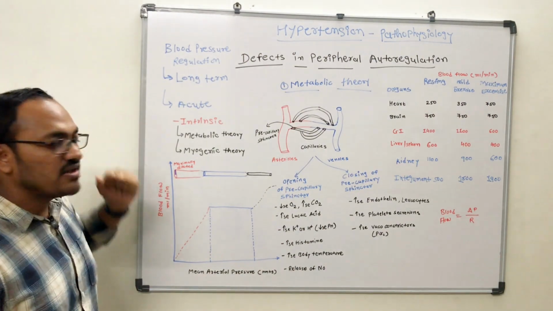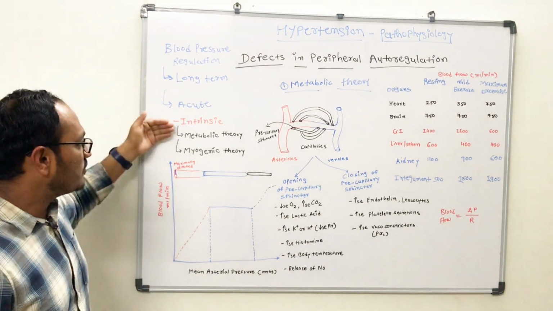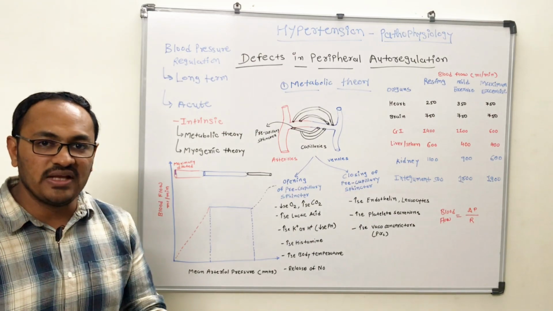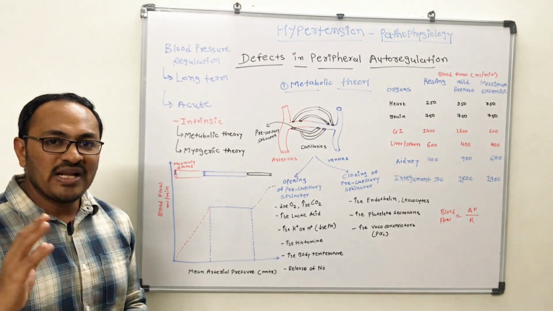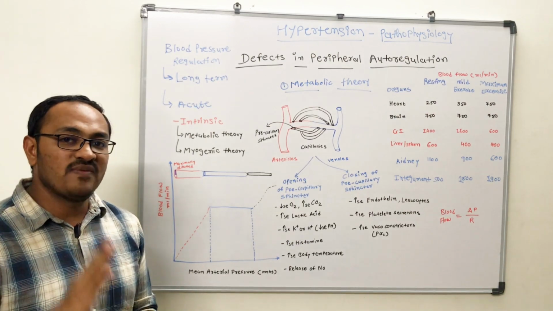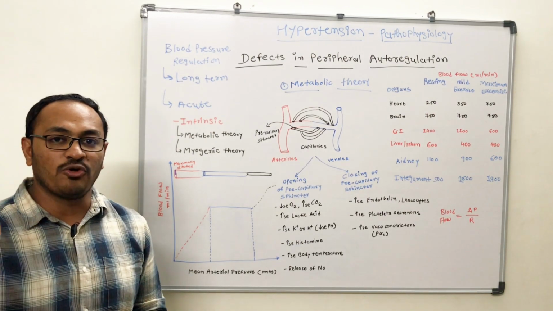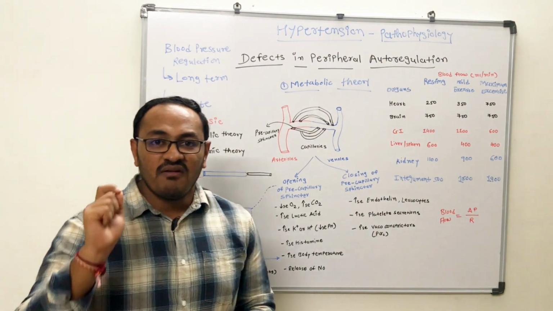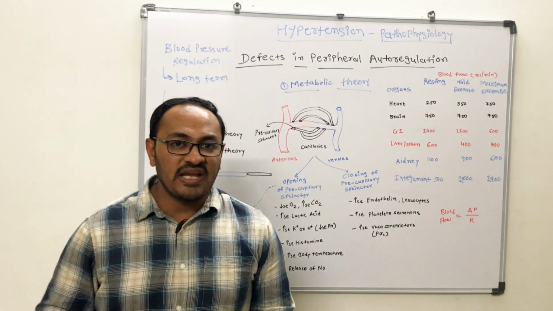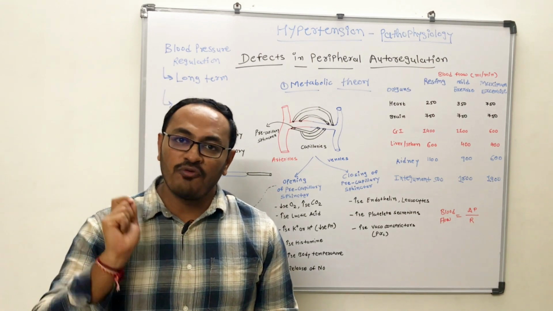In intrinsic regulation of blood pressure, there are two hypotheses or theories, the metabolic theory and the myogenic theory. So let's discuss the metabolic as well as the myogenic theory of peripheral autoregulation. In order to understand blood pressure via the peripheral autoregulatory mechanism, we need to understand the blood flow first.